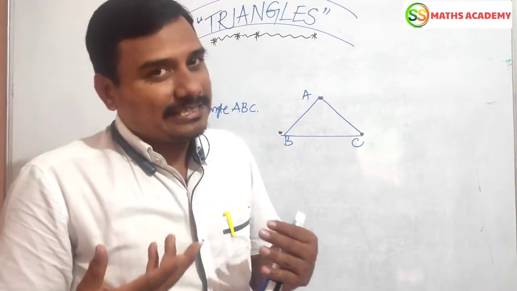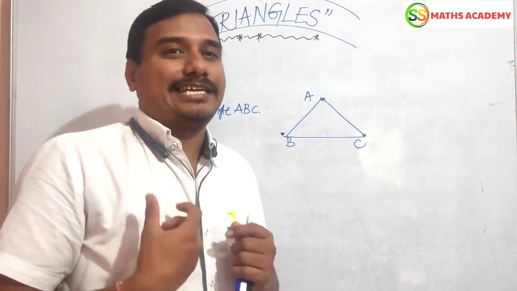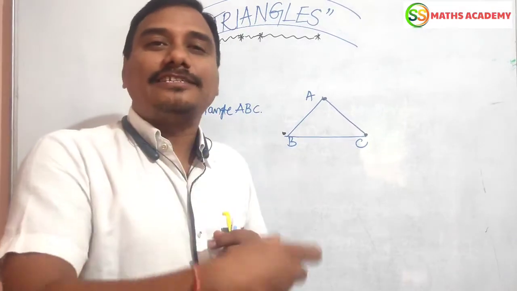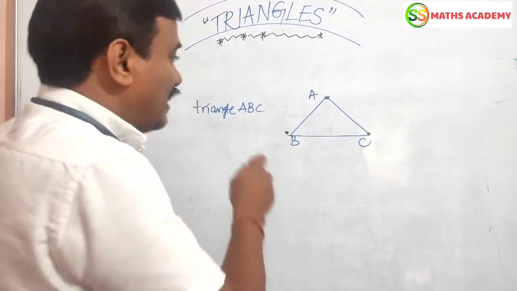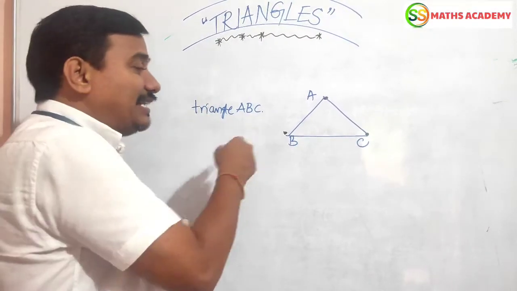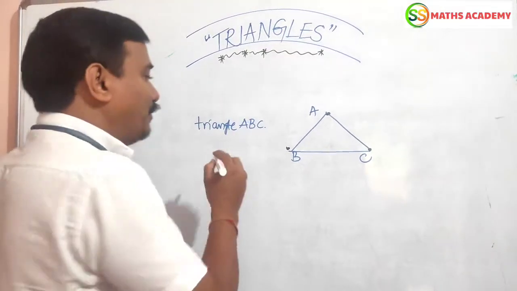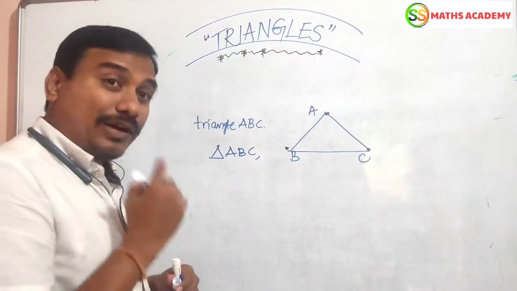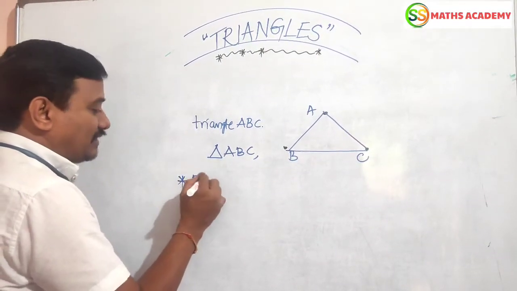Sometimes we can say it like this also: a polygon which consists of 3 line segments is also known as a triangle. We can name it triangle ABC, denoted by the symbol triangle ABC.